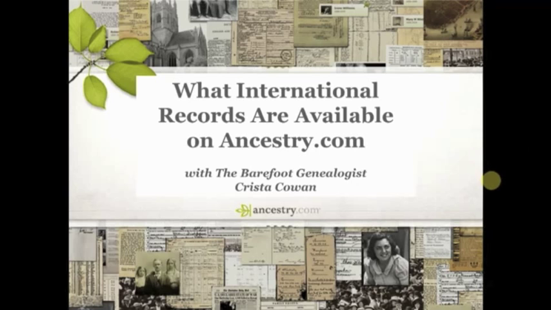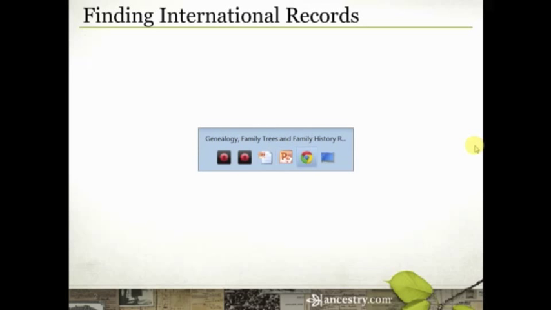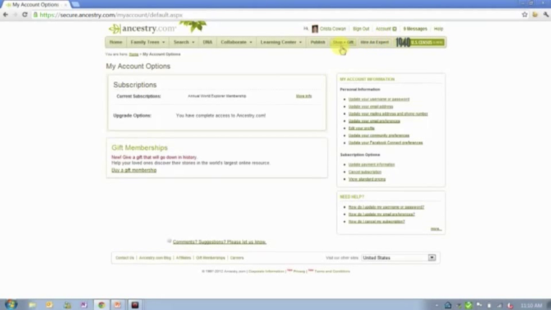It's just three simple things that you can do to find out about international records. Most people want to know because they want to know if they should upgrade to a World Explorer subscription, or what value their subscription has for them. If you're not certain what kind of subscription you have, you can find that out by hovering over Account and then clicking on Subscription Details, and that will show you whether you have a US subscription or a World Explorer subscription.